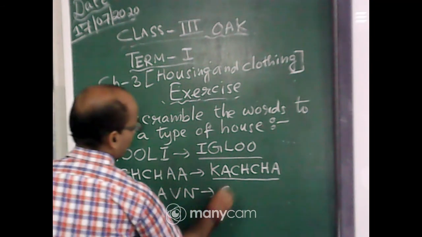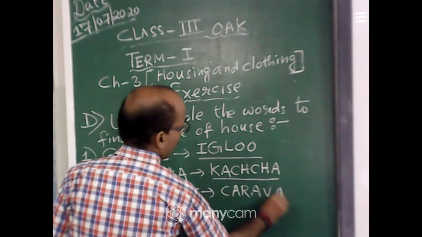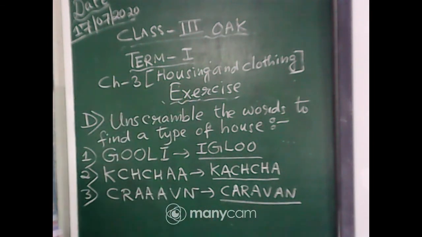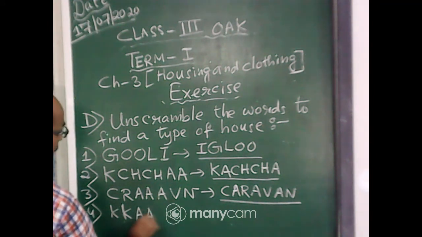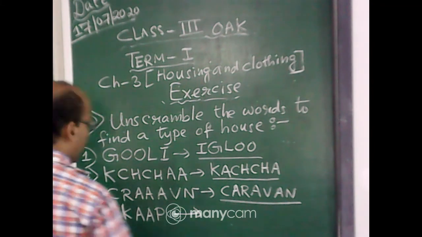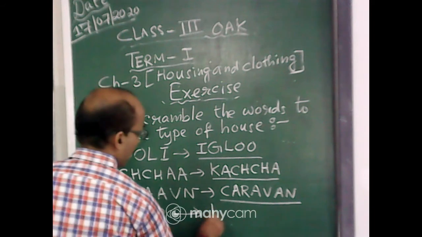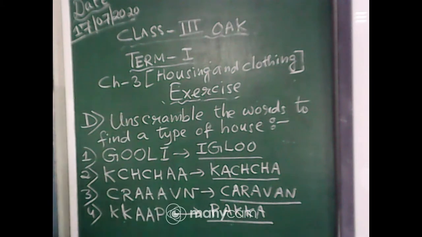It is caravan, C A R A V A N. Then number 4, K K A P. Children, what is the answer? It is Pakka. P A K K A. It is Pakka.